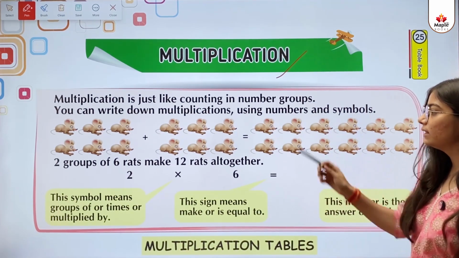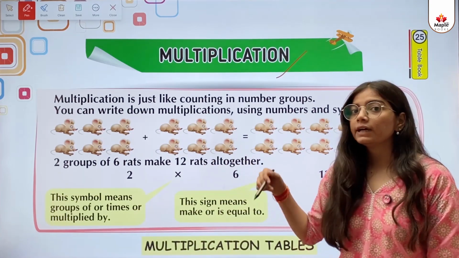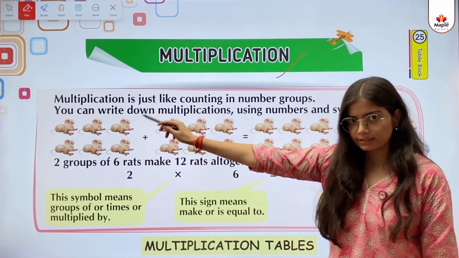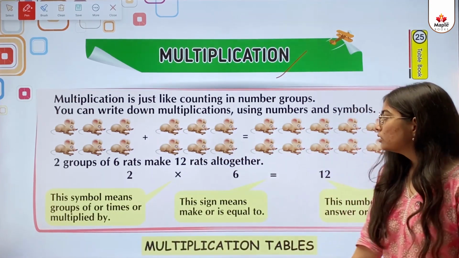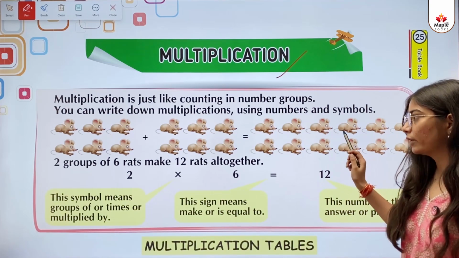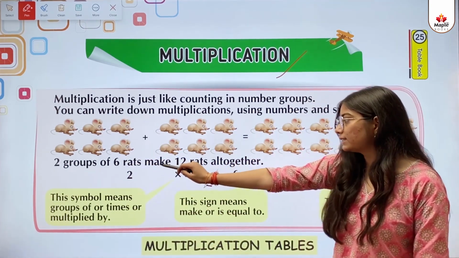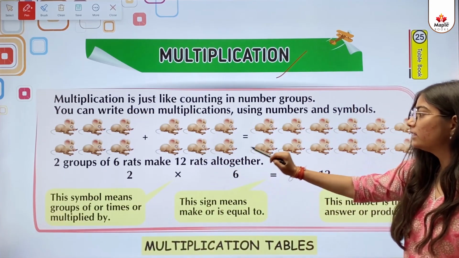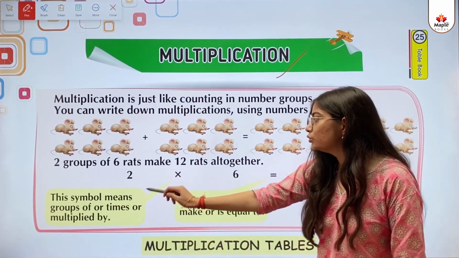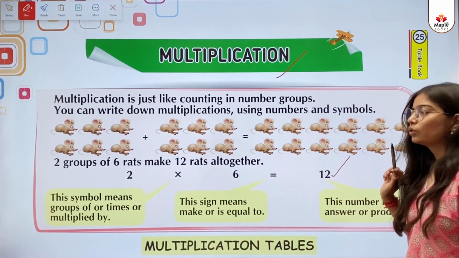As you can see in the example, there are two groups given of 6 rats each. 1, 2, 3, 4, 5, 6. 6 rats are there. So, what does it make? It makes 12 together. It is written already here. Two groups of 6 rats make 12 rats all together. So, 2 multiply 6 equals to 12.